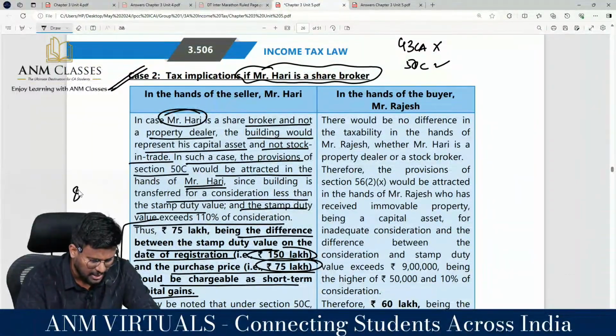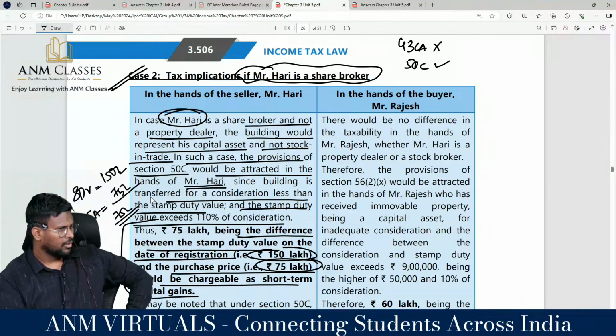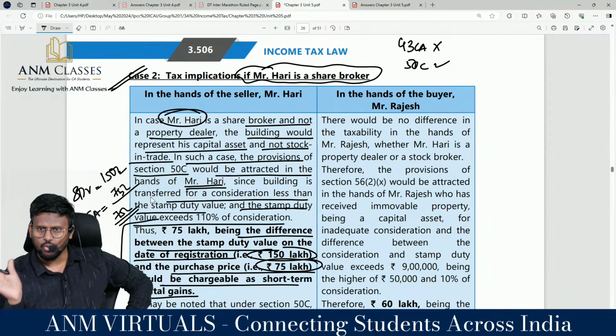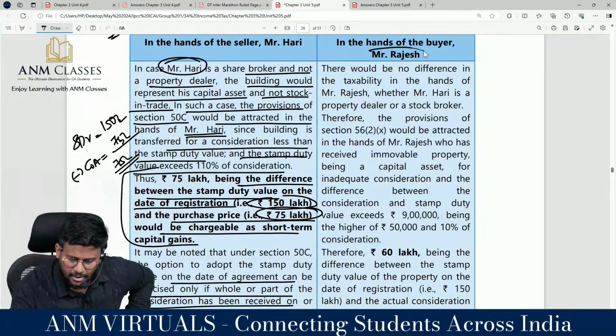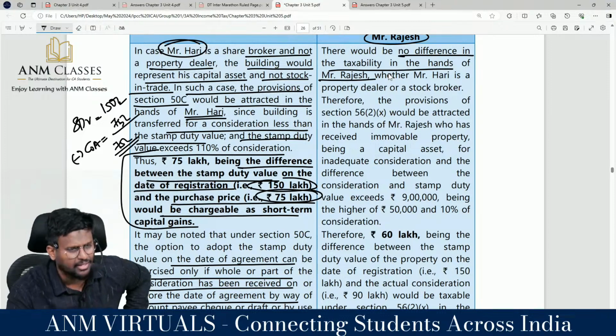So, what is the stamp duty value as on the date of transfer? 150 lakhs. What is the cost of acquisition? 75 lakhs. Because I will call it cost of acquisition, not business income. What's the gap? 75 lakhs. This 75 lakh will be treated as short term capital gain because it is a short term capital asset. He bought it and sold it within 24 months. In the hands of the buyer, Mr. Rajesh, there will be no difference in the taxability in the hands of the seller.